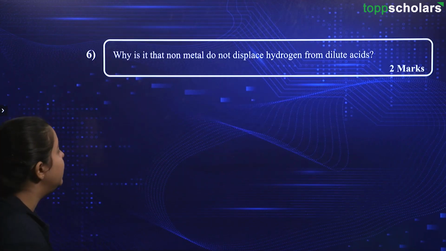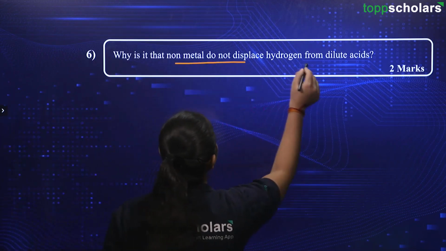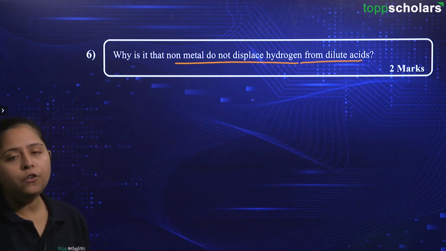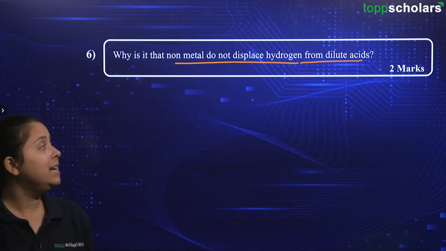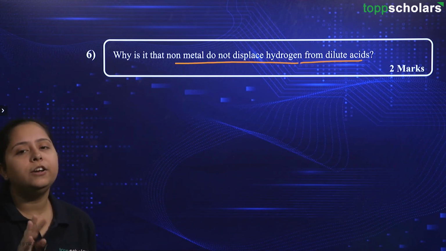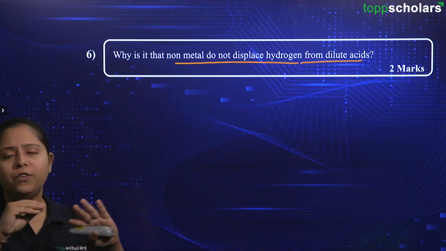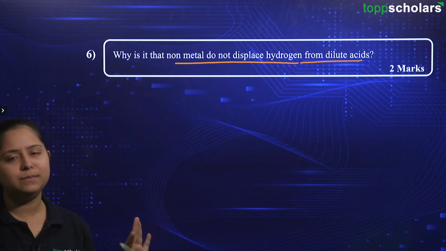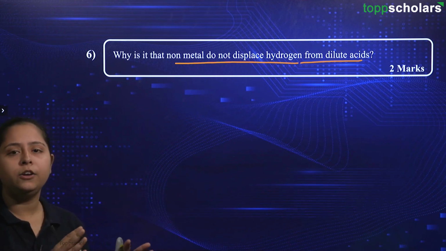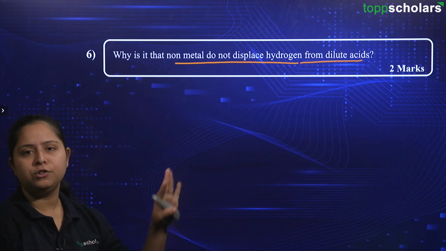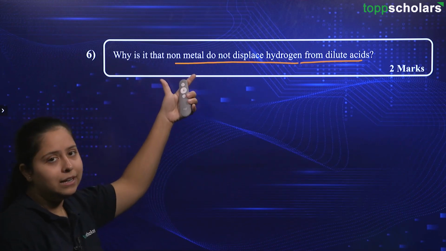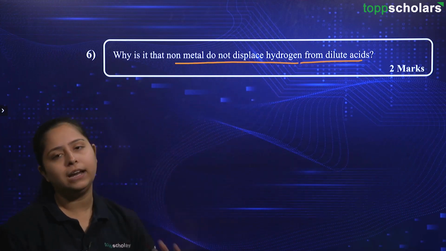Here is the question. It says, why is it that non-metals do not displace hydrogen from dilute acids? Now friends, for anything to displace hydrogen from acids, it needs to be more reactive than hydrogen. That is the first fundamental criterion for any displacement to occur. The displacing atom should be more reactive than the partner atom of hydrogen or other things. We are being asked why non-metals do not displace hydrogen from dilute acids.